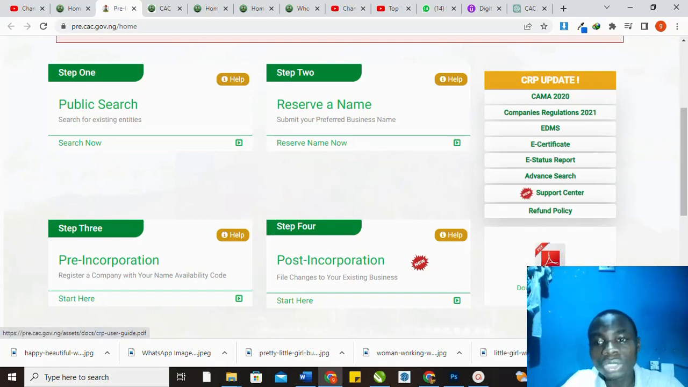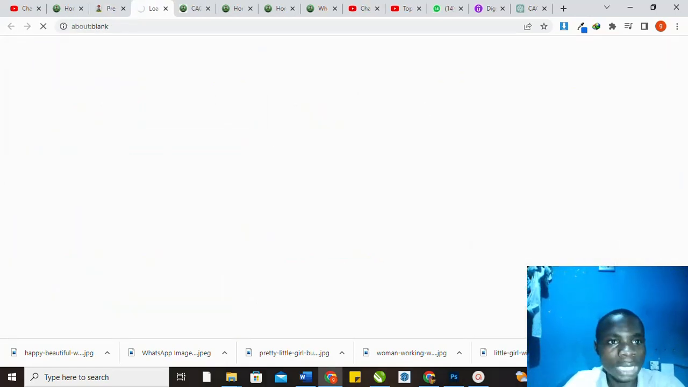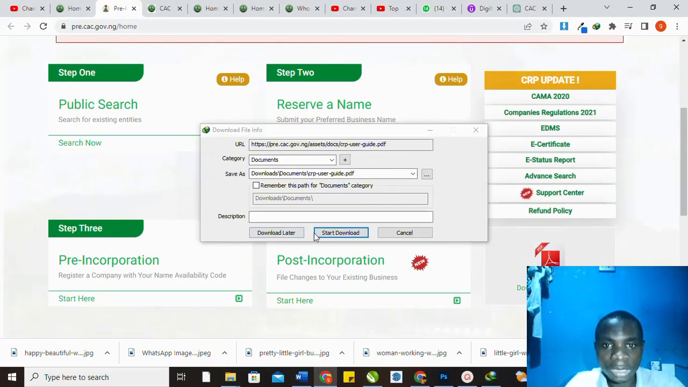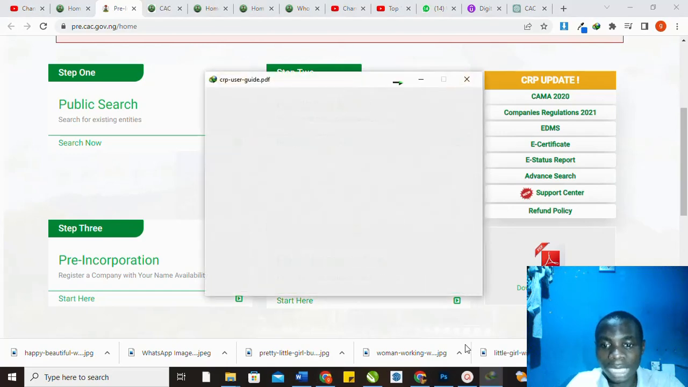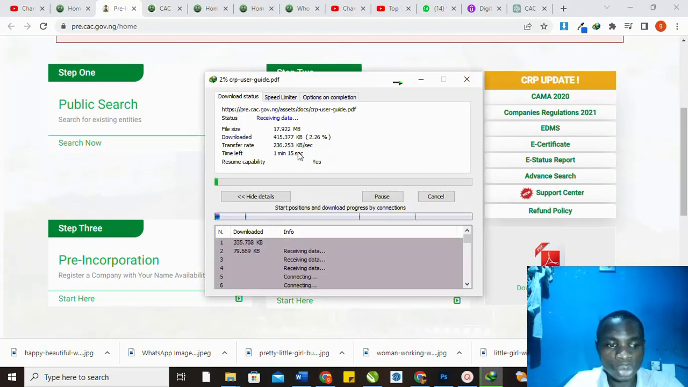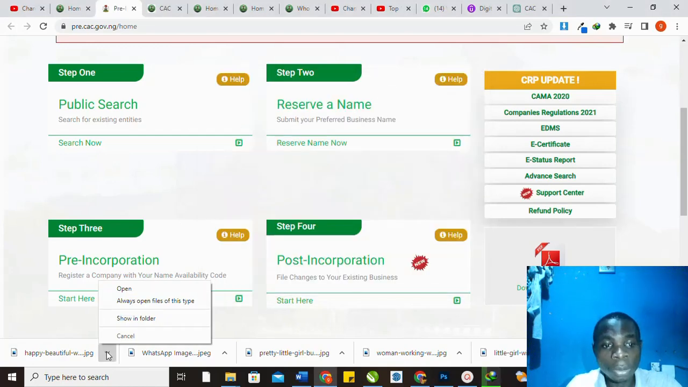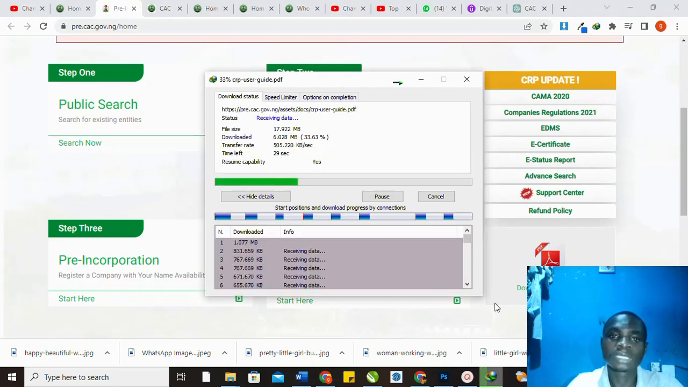Now you download the user guide. When I click on download, it will automatically download. Now it's downloading. I'm using an extension to download, that's why it's not popping up here like these images that I download. I'm using an extension because of network. Sometimes if my download stops here, I may not be able to resume, but because of this extension I'm using, I'm able to resume it back.